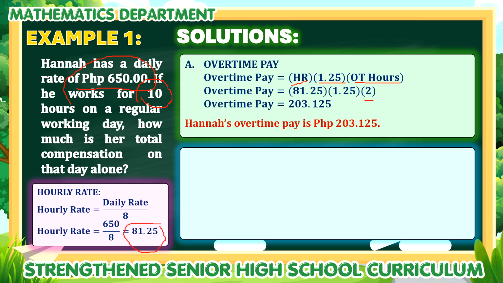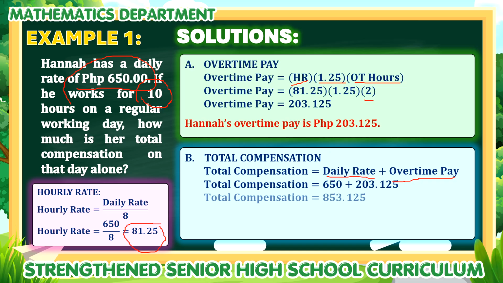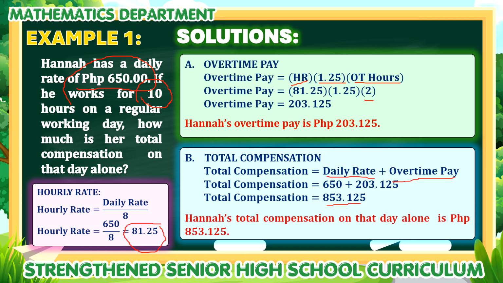Finally, to compute the total pay, we will use the formula: total pay or total compensation is equal to daily rate plus overtime pay. Our daily rate based on our given is 650 pesos, plus our overtime pay from our previous computation, which is 203 pesos and 125 centavos. That gives us a total of 853.125. Therefore, Hannah's total compensation on that day alone is 853 pesos and 125 centavos.